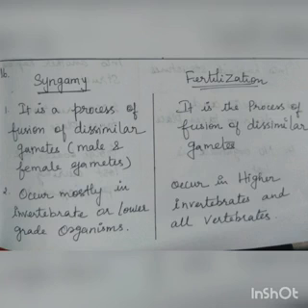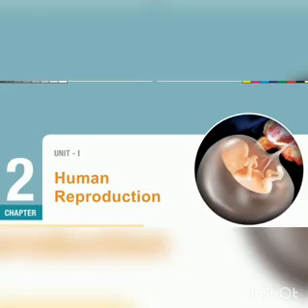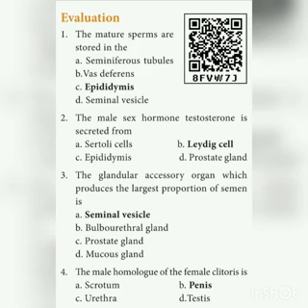So these are the evaluation questions in chapter 1. Please go through all the questions and write them in your assignment note. Next we move on to the second chapter, human reproduction. In the second lesson, human reproduction, we will discuss the 1 mark evaluation.